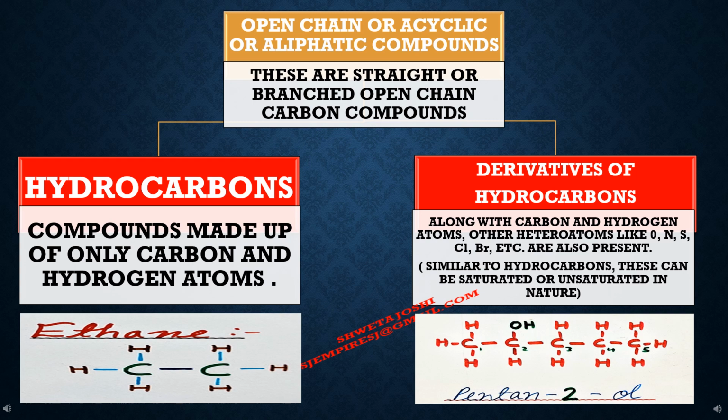Similar to hydrocarbons, its derivatives are also classified into saturated and unsaturated compounds. If its derivative contains single bond, then it will be saturated, and if it contains double or triple bond in between carbon atoms, then it will be unsaturated ones.